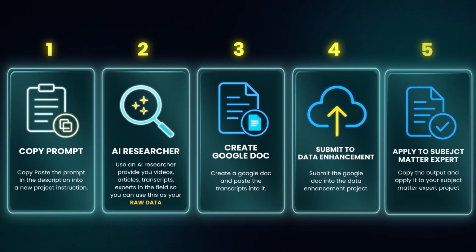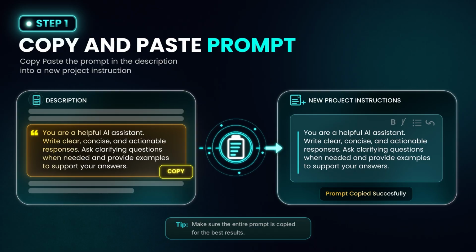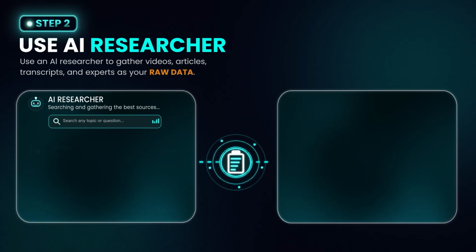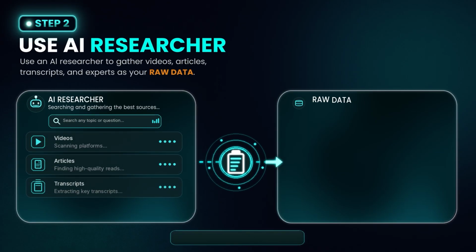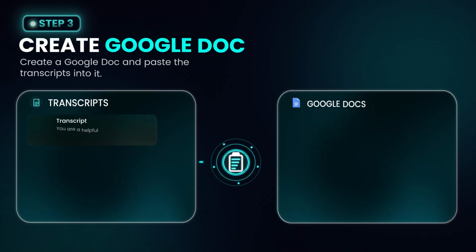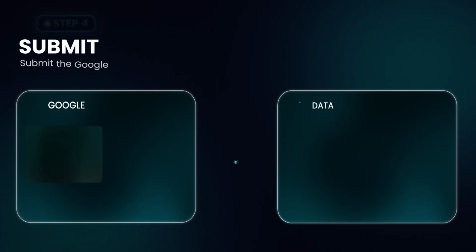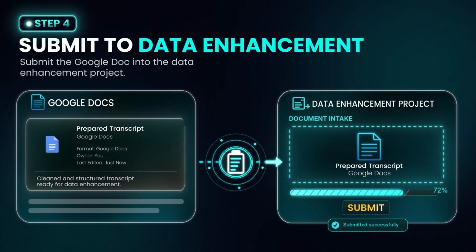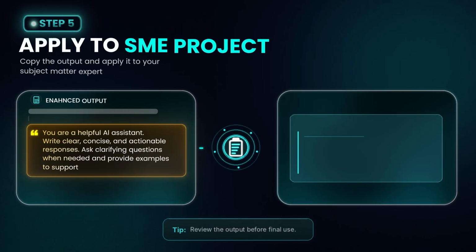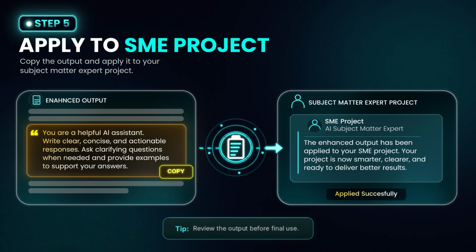The high-level flow is as follows. You'll copy and paste the prompt into the description of the project instructions. You'll use an AI researcher, also in the description, to research and provide you videos, articles, transcripts of the experts in your field so you can use it as your raw data. Then you create a Google Doc, put all the transcripts in, and then export as a PDF. Then you submit the Google Doc into the data enhancement project. And then boom, you got the output that you're looking for, which you can now put into the expert that you're asking questions into to get way better results.